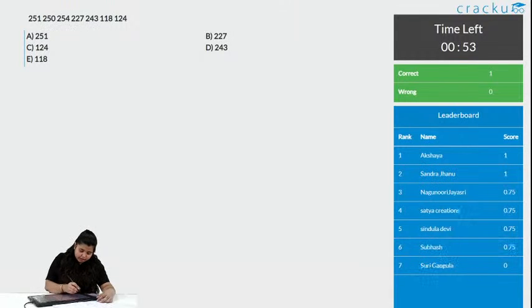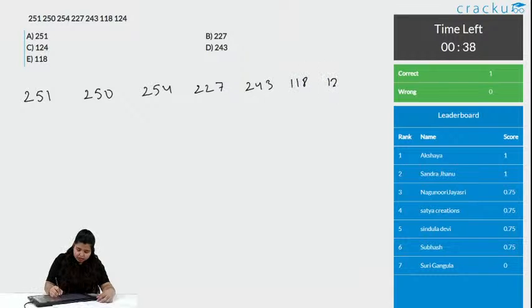I will write it clearly. The numbers are 251, 250, 254, 227, 243, 118 and 124.